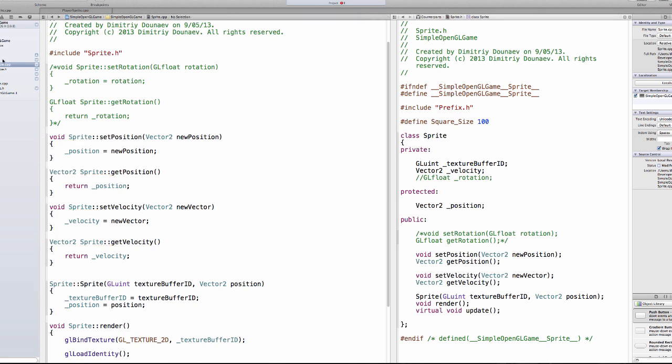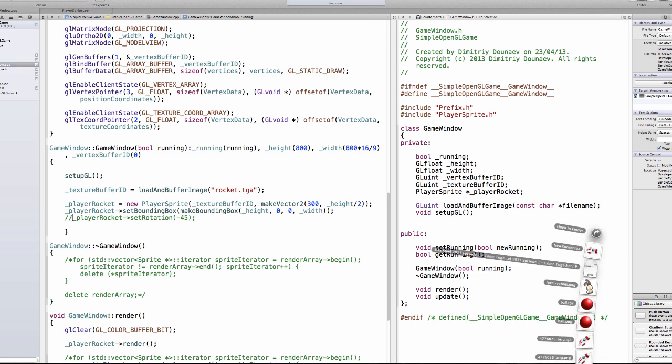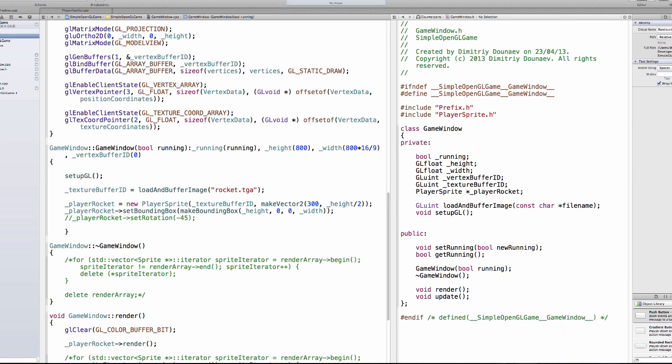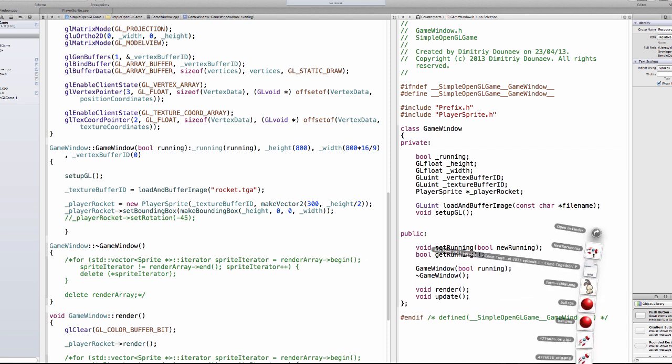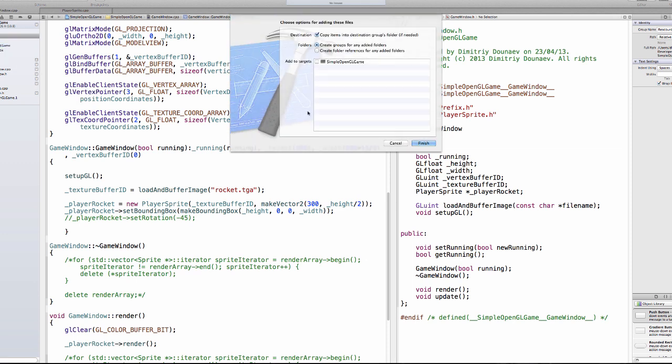Okay, and then go to game window, the CPP, and also remove the set rotation. And what I've done actually is I've made the rotation externally in Photoshop. So just go to your resources and add the rotated rocket. It's called new rocket. I'll upload it for you guys.